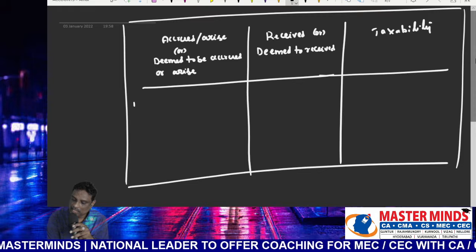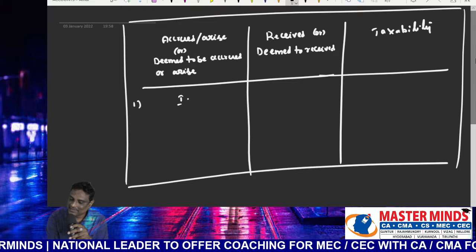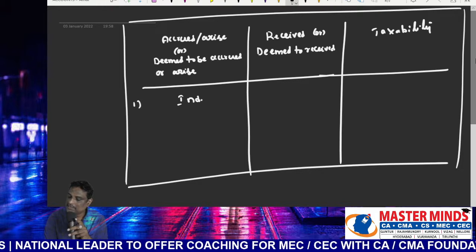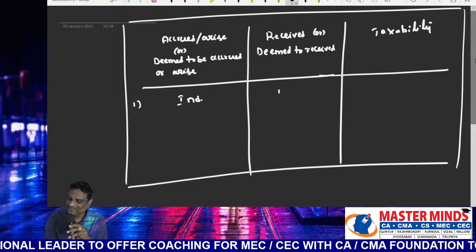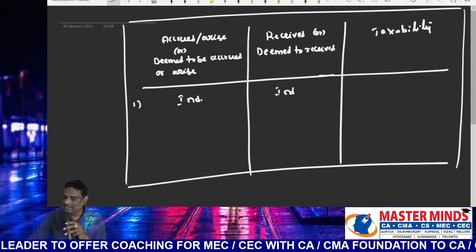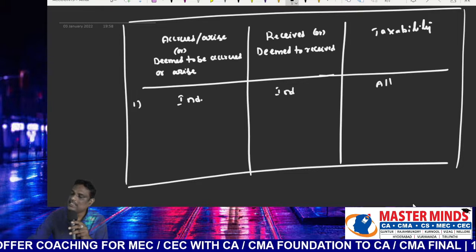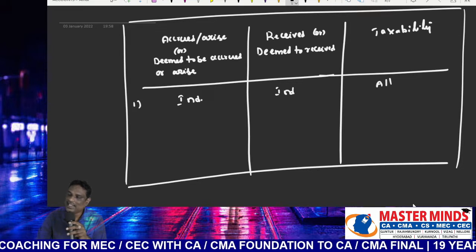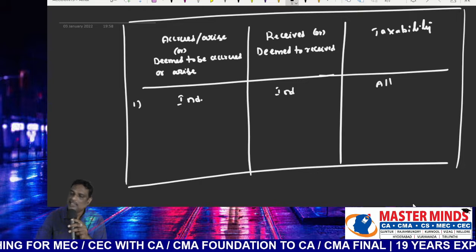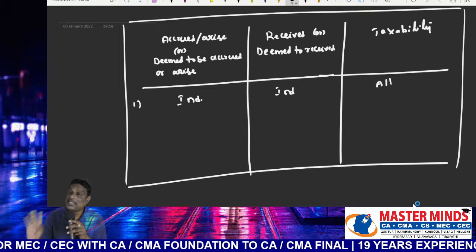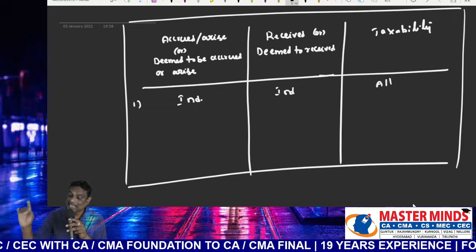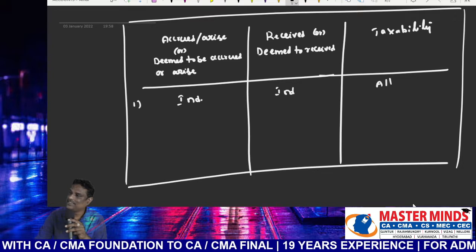Case 1: accrued or arisen in India, receipt also located in India. Then it will be taxable in the hands of all assessees. All means resident and ordinarily resident, resident but not ordinarily resident, and non-resident. Always taxable in the hands of all assessees, irrespective of the residential status.